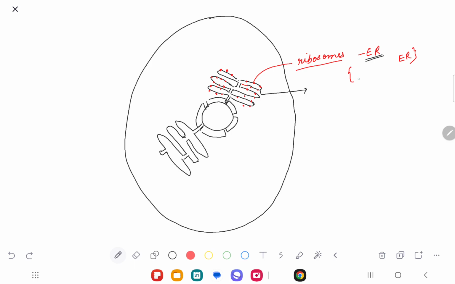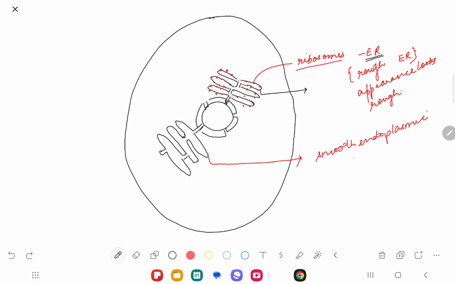This was my rough endoplasmic reticulum because ribosomes were connected to it, so the appearance looks very, very rough. And there is no ribosome connected here. This would be called a smooth endoplasmic reticulum. You understand?